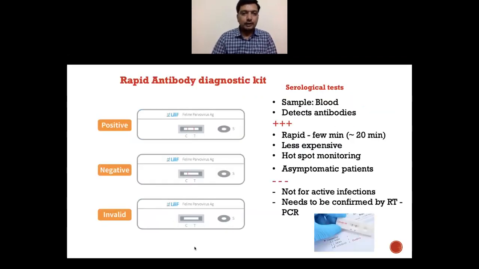Also, we are hearing about rapid antibody diagnostic kits. ICMR, the Indian Council of Medical Research, initially suggested using rapid antibody diagnostic kits, but because of a problem with some of the companies from which we imported those tests, there were some technical issues. Otherwise, what is the basic working principle behind this? In these types of tests, what we are detecting is antibodies. They take the patient's blood sample, specifically the plasma, where antibodies are present, and look for their presence.